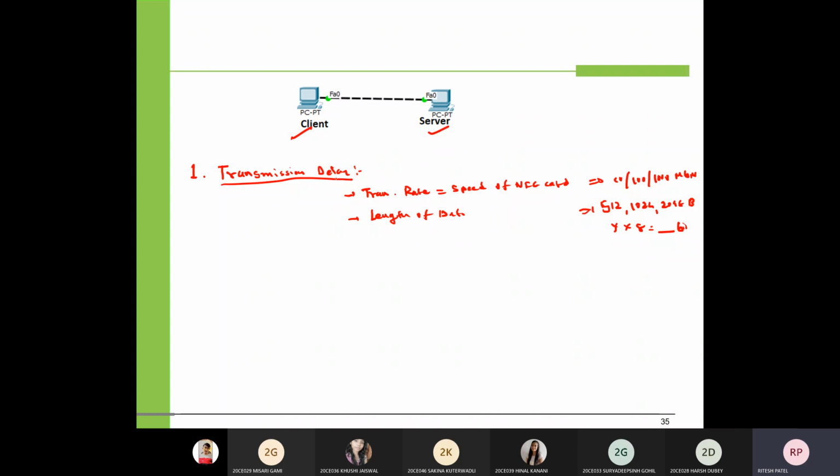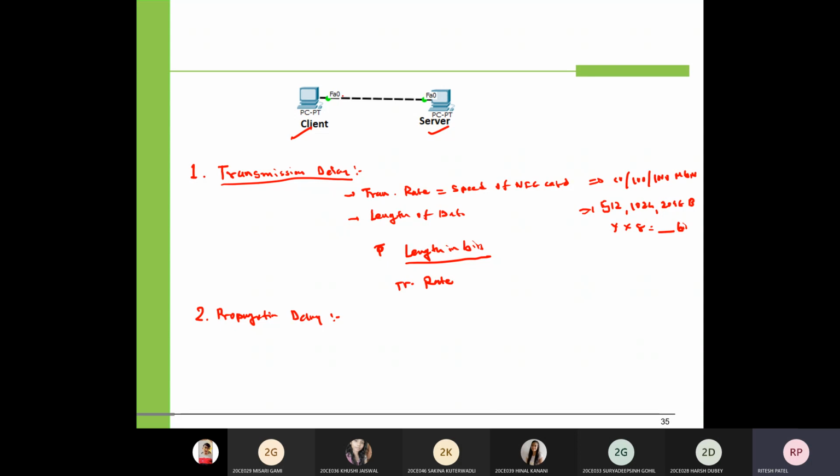So this is transmission delay, and the equation is transmission delay equal to length in bits upon rate, transmission rate. Okay, so we will get transmission delay. The second type of delay is propagation delay.